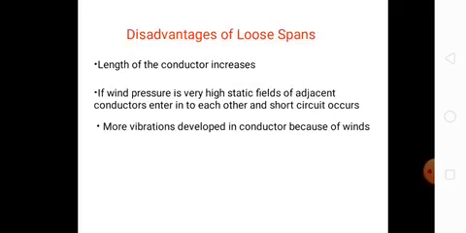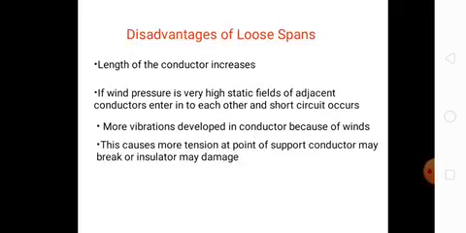More vibrations develop in the conductor because of winds. This causes more tension at the point of support. The conductor may break or the insulator may be damaged. So the conductor length required is more, and there is the possibility of conductors clashing due to wind, which leads to short circuit. Due to the swing, the conductors are prone to break at fixing points, that is supports, and insulators may be damaged.